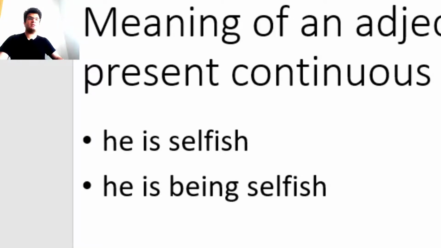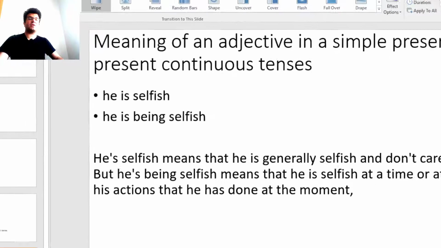But he is being selfish means that he is selfish at a certain time, for the moment, because of actions that he has done at the moment, not always. So as we can see, the meaning of an adjective could change vastly by the tense. So keep that in mind too, and use the right form of the present when you talk about something.